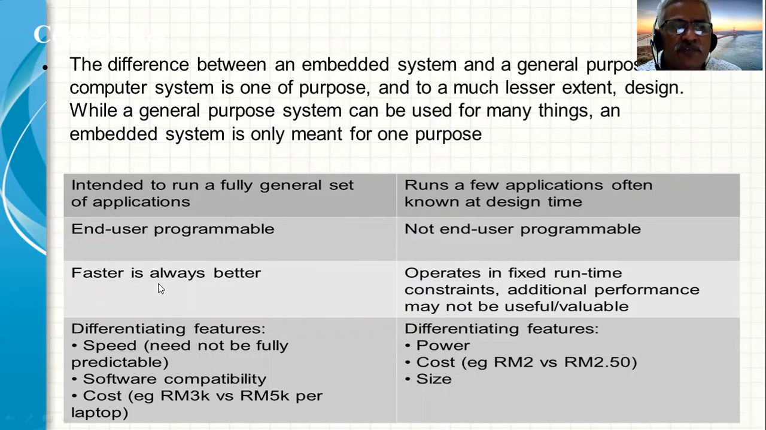About the general purpose system, we say faster is always better. But this is not the case with embedded systems, which operate under fixed runtime constraints. Additional performance may not be useful or valuable. In the general purpose systems, it is the speed that matters. We always talk of speed whenever we go for purchasing general purpose systems. But this is not the case with embedded systems, where we talk of the functionality of the system itself first. Then software compatibility, the cost, etc.